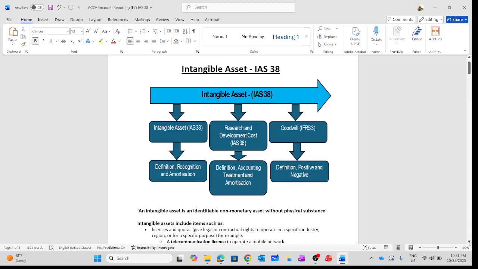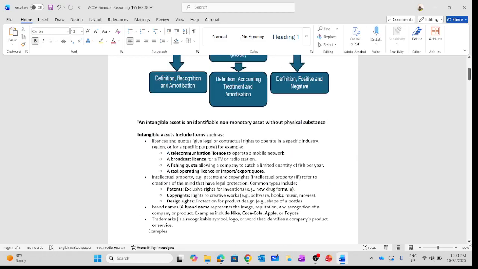So when we talk about intangible assets, it is an identifiable non-monetary asset without physical substance. When we are talking about tangible assets, the property, plant and equipment, the motor vehicle, for example, they have a physical substance. But when we are talking about intangible assets, they are assets without a physical substance. We are going to look at further aspects of identifiability, the condition for us to classify an intangible asset to be an identifiable non-monetary asset.